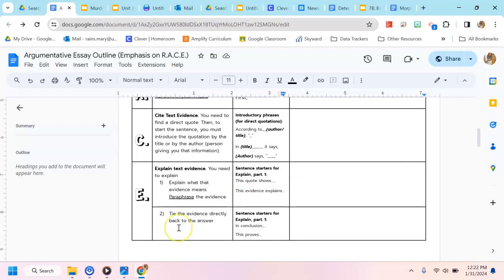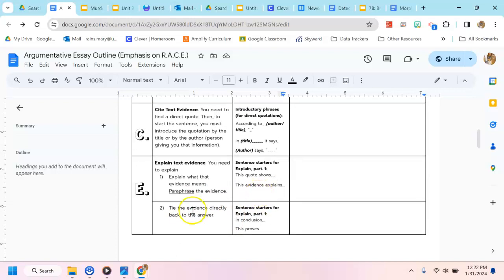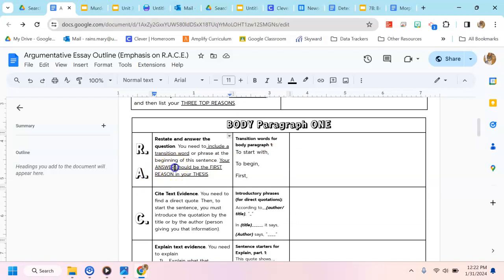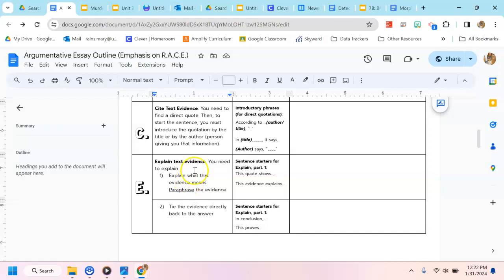And then the second part of E is another sentence. It's a separate sentence, and number 2 is to tie the evidence directly back to the answer. So you can say something like in conclusion, comma, or this proves, and then you are tying it directly back to what you said your reason was in the topic sentence, or in that R and A part of the body paragraph. For E, these are 2 separate sentences for both parts, and you can have more than 1 sentence for paraphrasing the evidence.